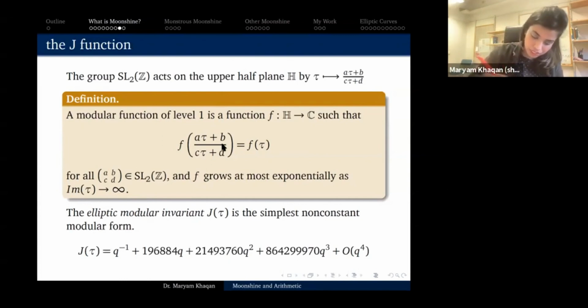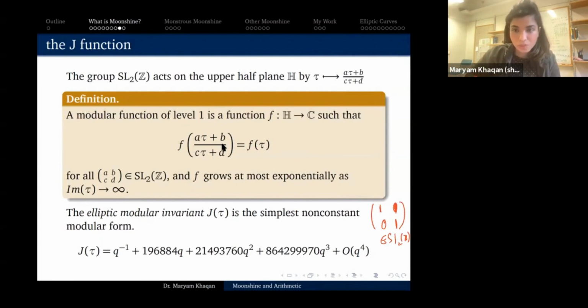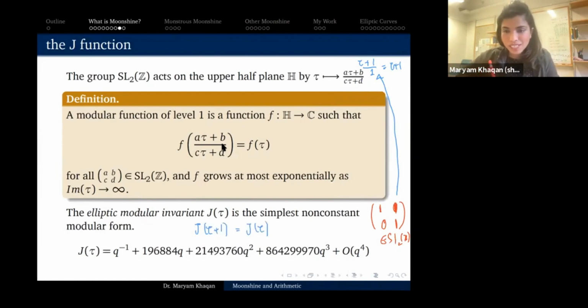So notice that by definition, the element 1101 lives in SL2Z. So first, do we agree with this? Well, clearly 1 times 1 minus 0 times 1 is 1, so its determinant is 1. If 1101 lives in SL2Z, then I want to know what the action of that is on tau. Well, the action is just tau plus 1 over 1, which is tau plus 1.